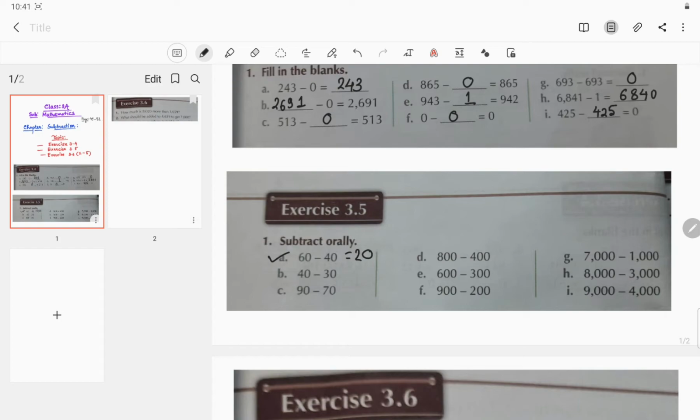Similarly, question number B, it will be 10. Question number C, it will be 20. Question number D, yes, they are in the same group, that is the 100 group. Write down 2 zeros and simply subtract 4 from 8. So 8 minus 4 is 4. It's 300, it's 700, this will be 600. This will be 500. Same logic.